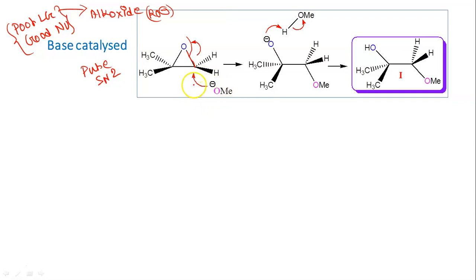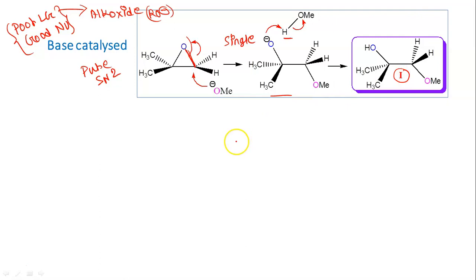So OMe will attack from the opposite side of this OC bond, and it is a single step mechanism. So this is our product, but there is O minus, so it will capture hydrogen from methanol, which is used as solvent. So here we are getting product 1.